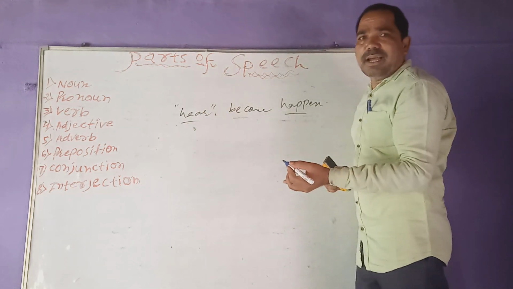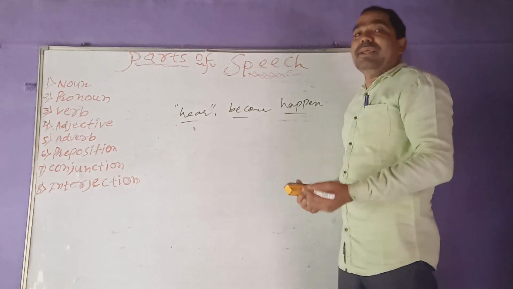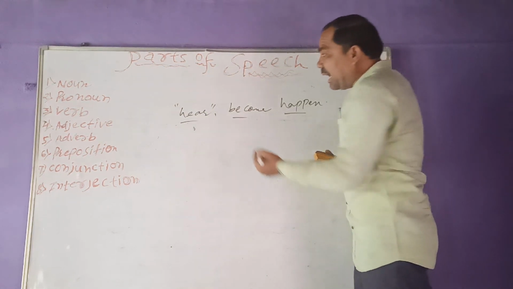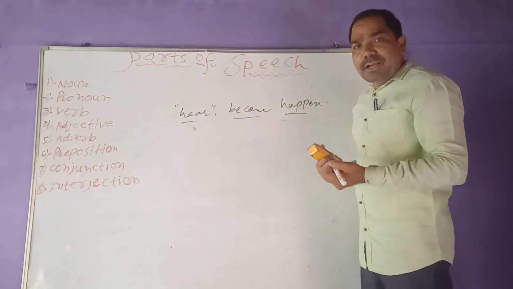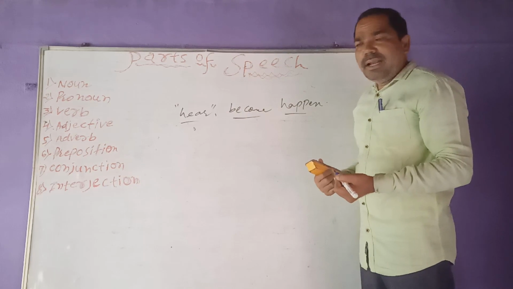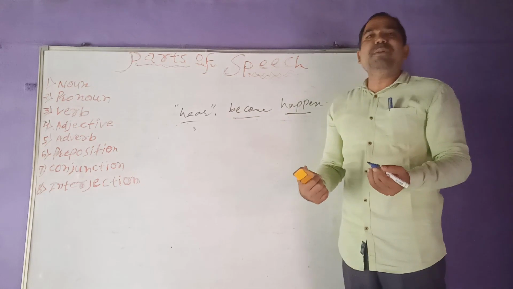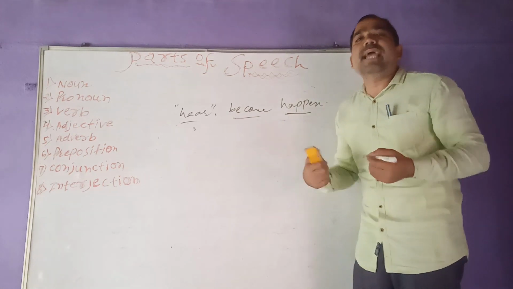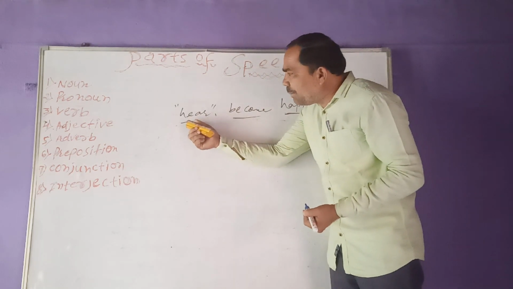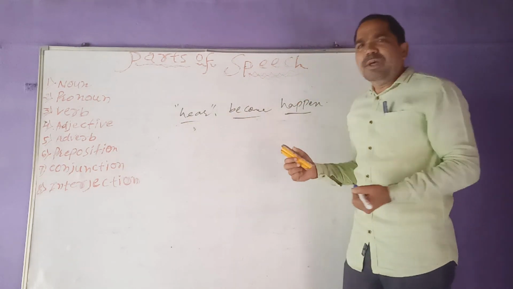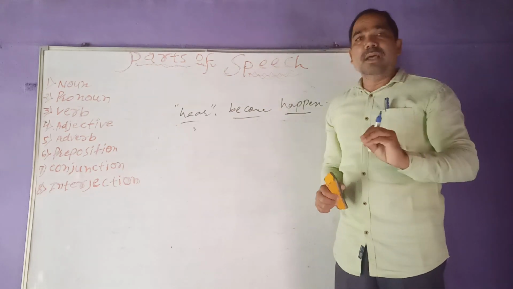Understand what I am doing? I hear that. What I am hearing? I hear that America singing. Understand? After that, what is there? Become. Become, became, become. Become, hona. Understand? Happen. Happen, what is it? Happen also is going to express the meaning of verb. Happen, happened, happening. Happening is a noun. Become, becoming, become, became. Not only these 3 words are the verbs.